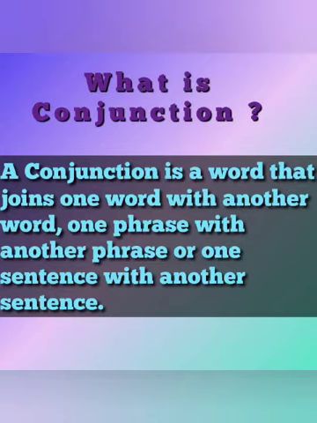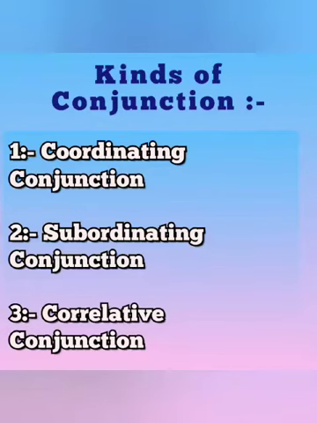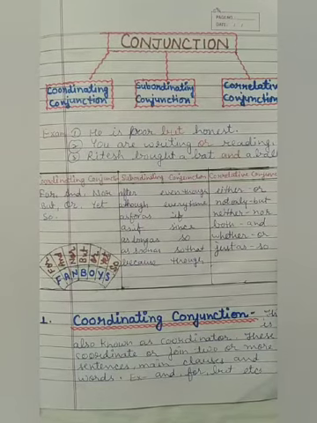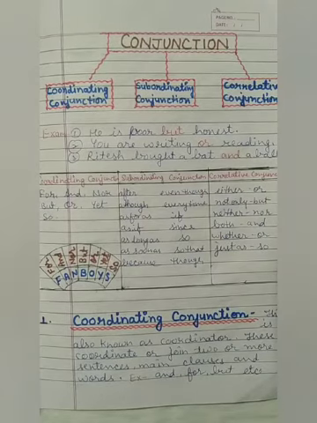Means conjunction connects and joins two words, two phrases and two sentences, and we call it conjunction. There are three types of conjunction: coordinating conjunction, subordinating conjunction, and correlative conjunction.